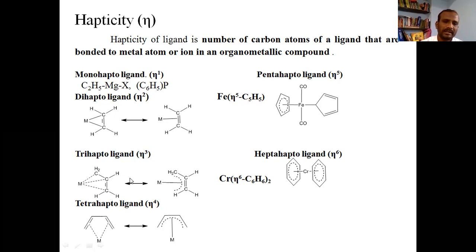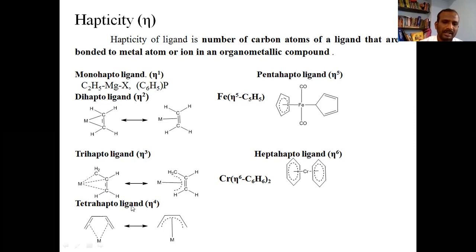Trihapto ligand. If the ligand makes bond with the metal using 3 carbon atoms, such ligands are called trihapto ligands. The example is here, and similarly, it is denoted by eta 3. Tetrahapto ligand.